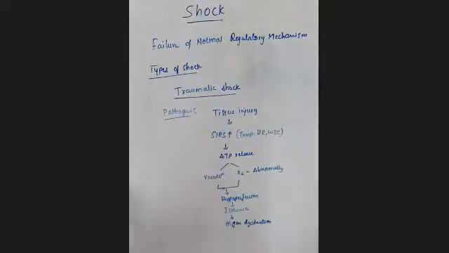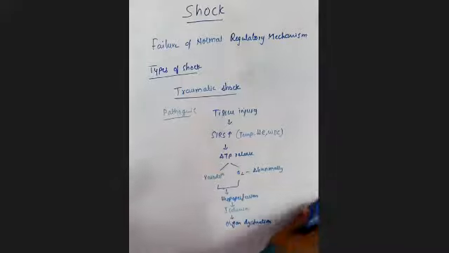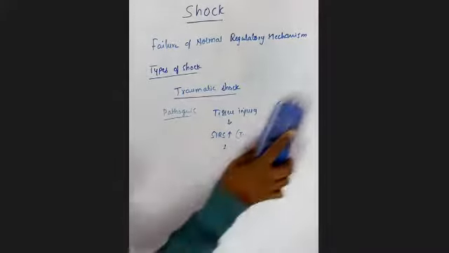So this is about traumatic shock. Because of tissue injury, SIRS is going to be increased: temperature, heart rate, and WBC. Because of that, the ATP is immediately released, causing vasodilation, and the oxygen is used very abnormally. This leads to hypoperfusion, then ischemia, and finally organ dysfunction. Next we'll see neurogenic shock.